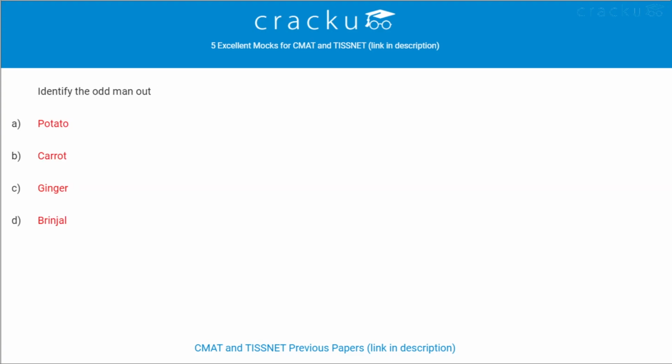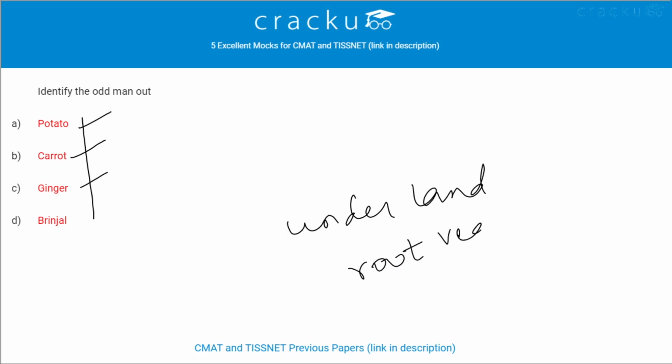Next question. Identify the odd man out. From the given options, potato, carrot and ginger are grown under the soil, under the land. They are called root vegetables. But brinjal is the plant which is grown on the land. Therefore the answer is option D.